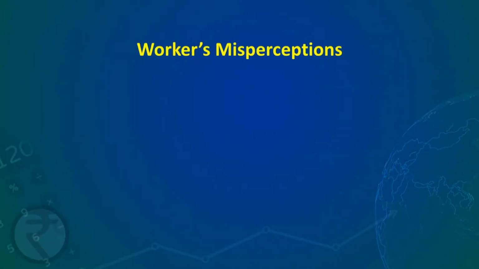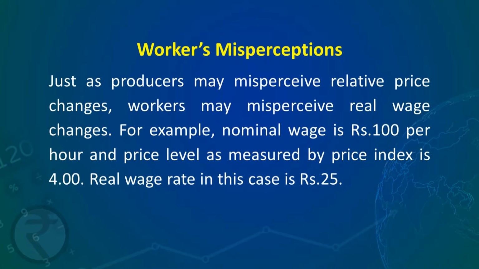Another reason is workers' misperceptions. Just as producers may misperceive relative price changes, workers may misperceive real wages. For example, the nominal wage is rupees 100 per hour and the price level as measured by the price index is 4. So, the real wage rate in this case is 100 divided by 4, which is rupees 25.